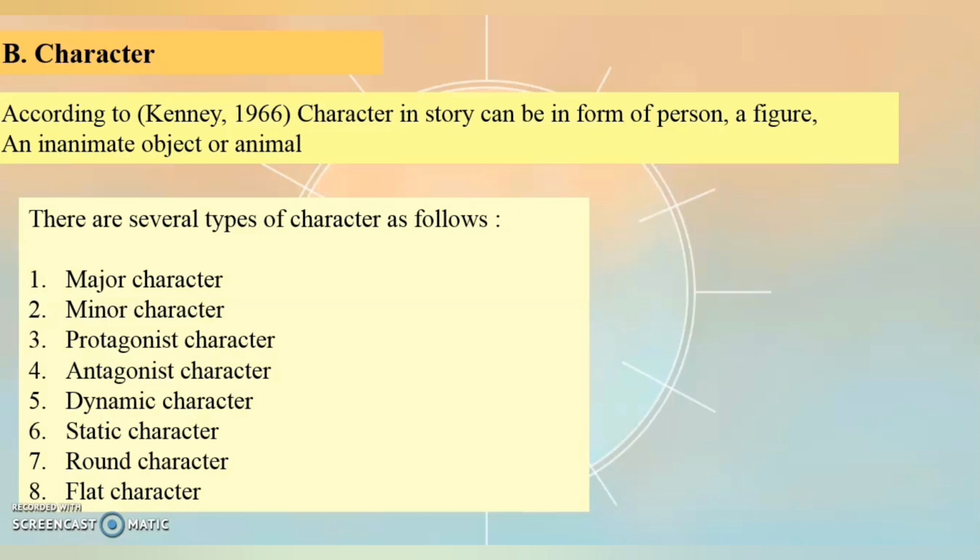Fifth is dynamic character. Dynamic character is the character that changes significantly during the course of the story. Sixth is static character. Static character is the character who does not change during the whole story. Seventh is round character. Round character is the character that develops a complex figure in a story. They are more realistic and show more depth in their personalities. And the last is flat character. Flat character is the character who has a less realistic personality and it is totally different from a round character.